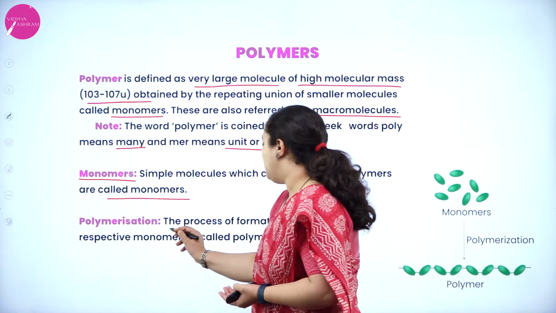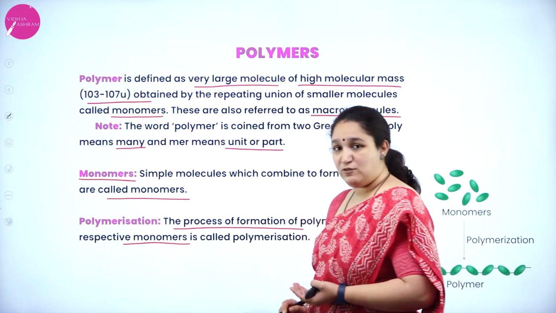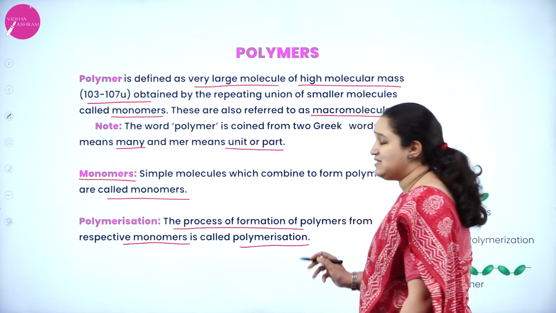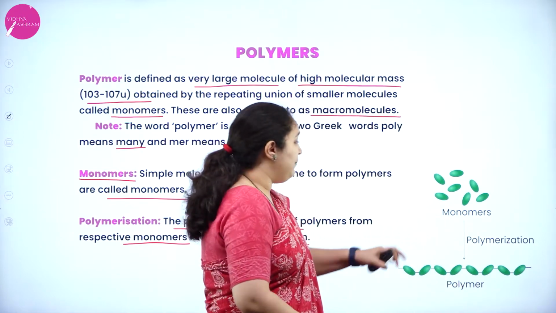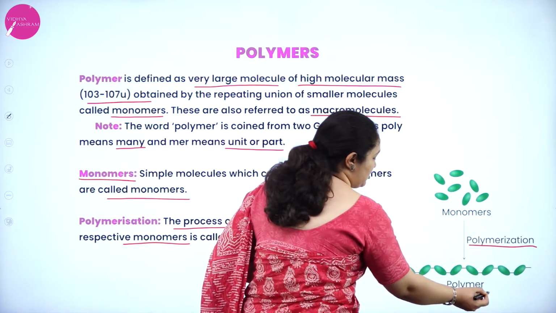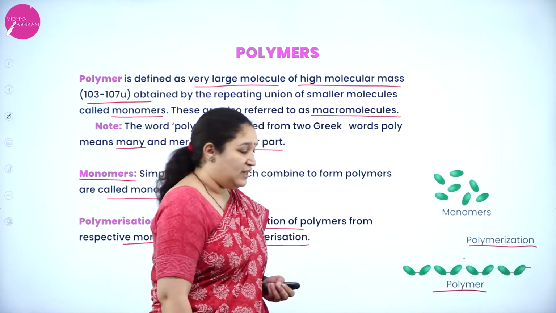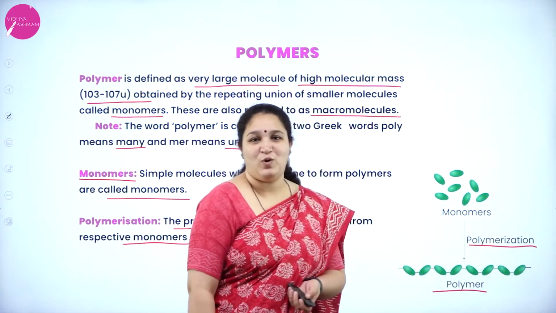What is it? The process of formation of polymers from the respective monomers is called polymerization. You can see many monomers, when undergoing the process of polymerization, give polymers. That is, there is a link between the monomers to give polymers.